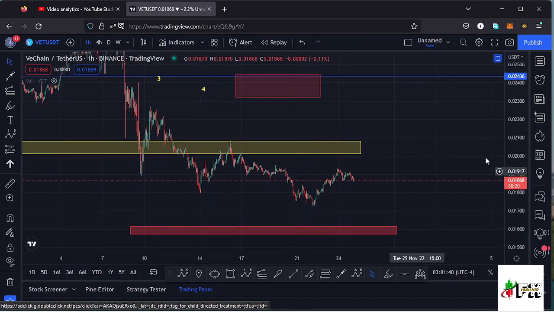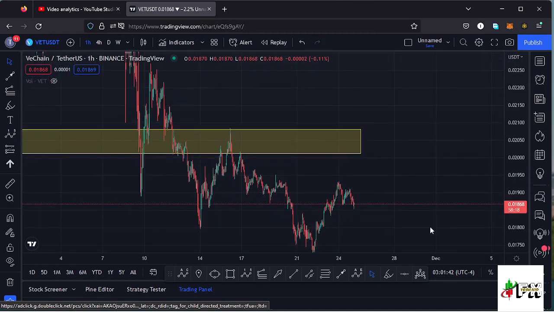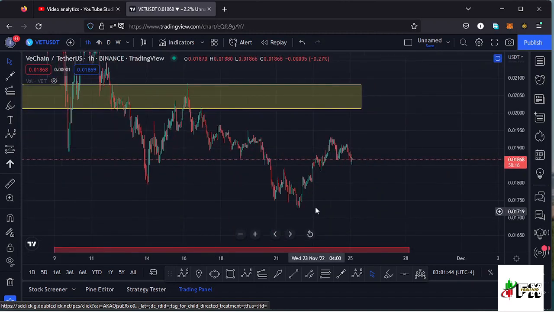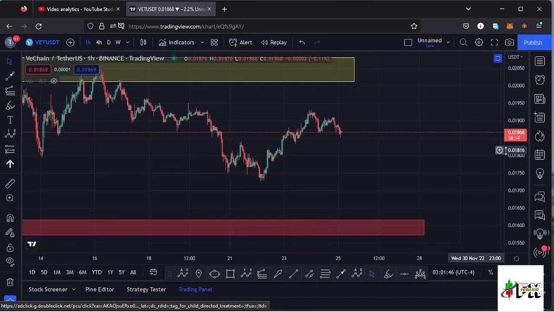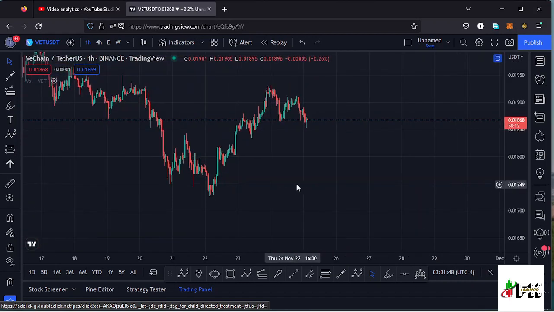And right now I'm having a fresh Elliott wave structure to the upper side, which I think Vechain has well respected and is giving us a perfect Elliott wave structure to the upper side.